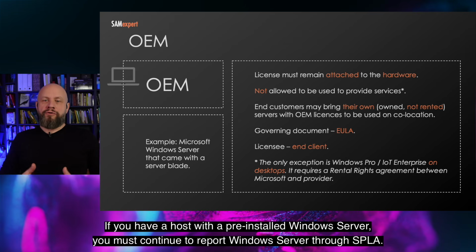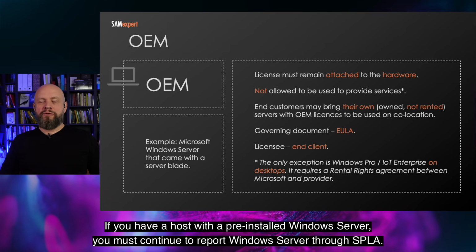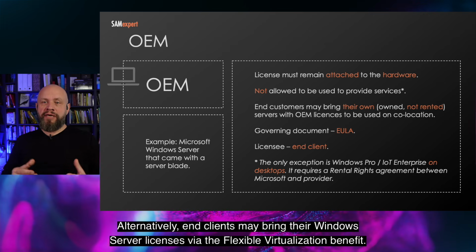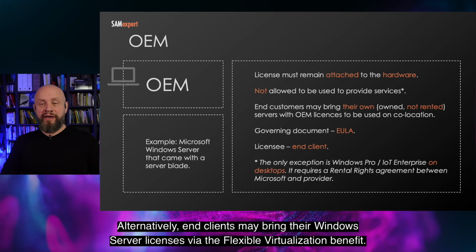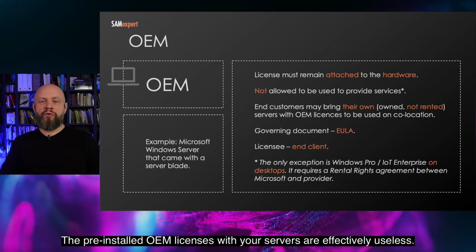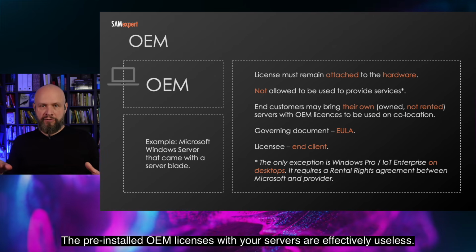If you have a host with a pre-installed Windows Server, you must continue to report Windows Server through SPLA. Alternatively, end clients may bring their Windows Server licenses via the flexible virtualization benefit. The pre-installed OEM licenses with your servers are effectively useless.